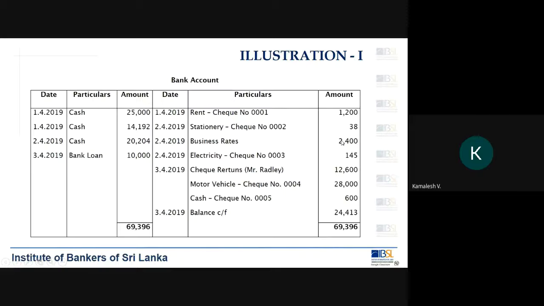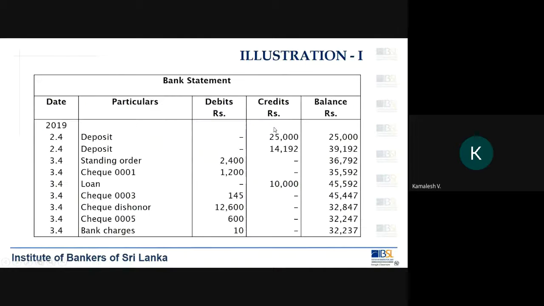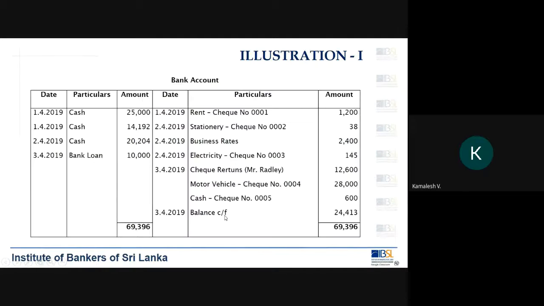So what does that mean? The 38 is an unreconciled item. You have issued a check, that's why you have recorded it in your cash book, but this check is not yet presented for payment. If it was presented, it would appear here. So here comes the second type of difference: checks issued, not yet presented.